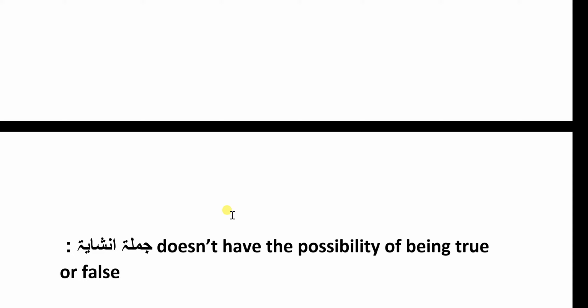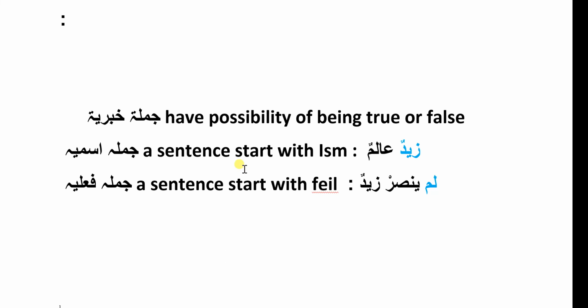So we are no longer using the term jumla ismiya or jumla failiya. Instead, we say jumla inshaiya. But when any jumla ismiya or jumla failiya falls under the category of jumla khabariya, here we say that the sentence is jumla ismiya or jumla failiya. I hope you understood this.